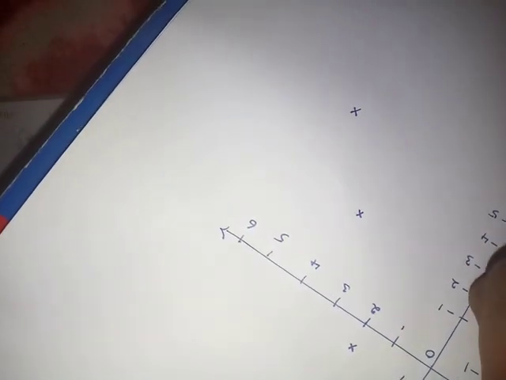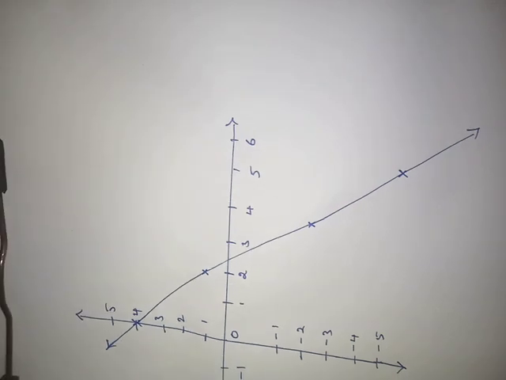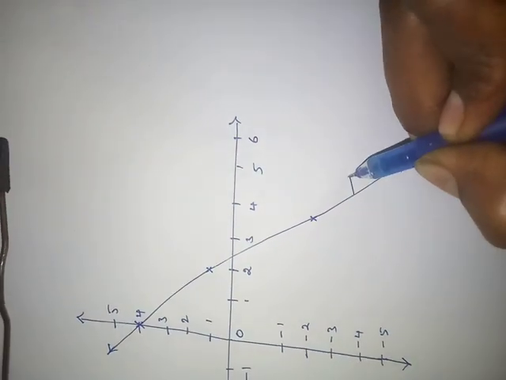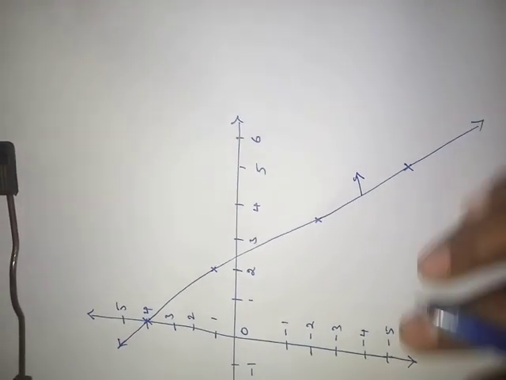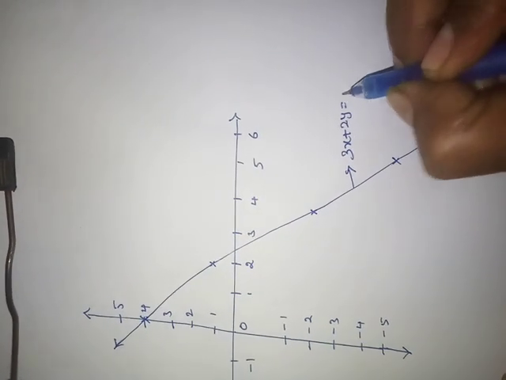These are the points. First draw these points. I have drawn roughly; draw with a scale and you'll get it correctly. What is this equation? Write that equation: 3x plus 2y equals 8.